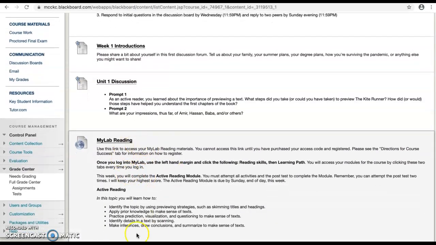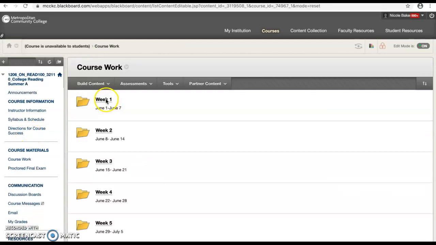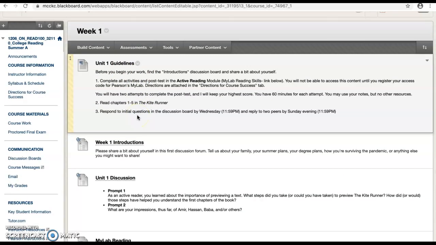So your MyLab reading link will be here every week in the weekly material, and just make sure you're checking your guidelines to see which modules are due this week. For the first week, we only have 1 module to do. So your active reading module, again, is due on Sunday. Okay, so let's also talk about the discussion boards, because that's the other piece of the material that's due every week.